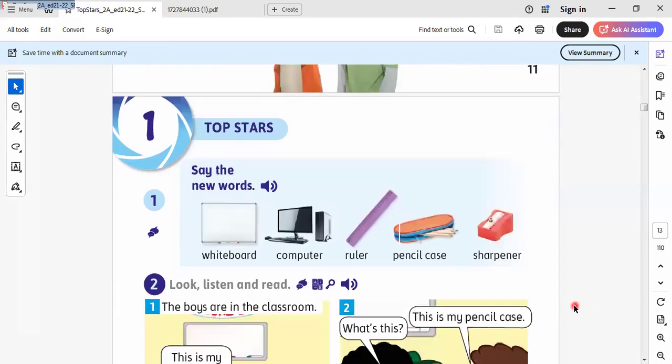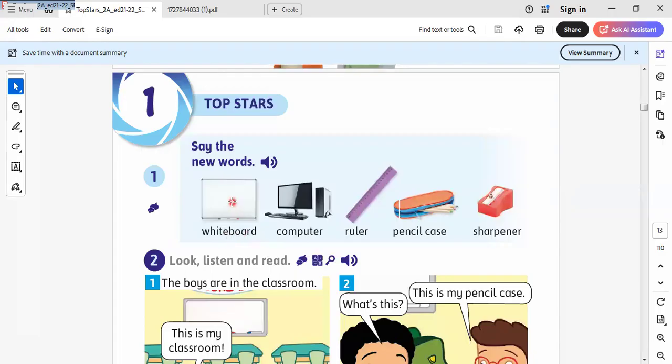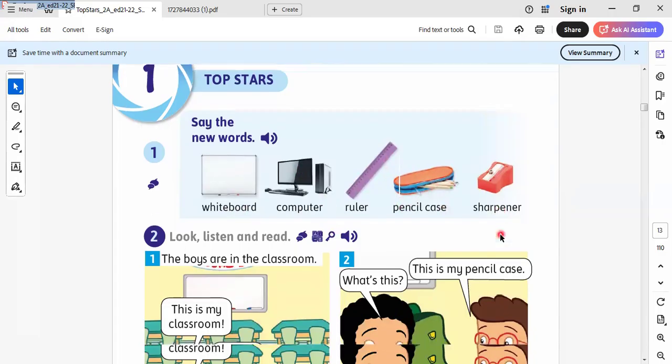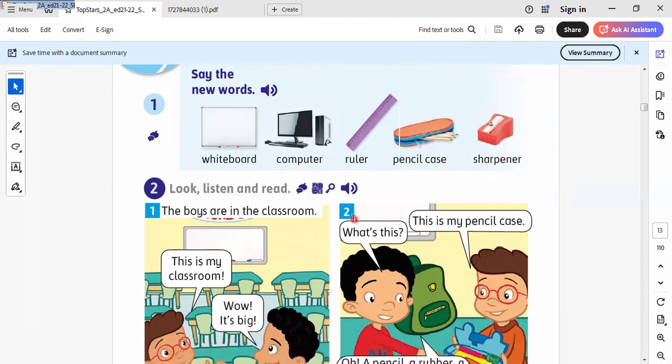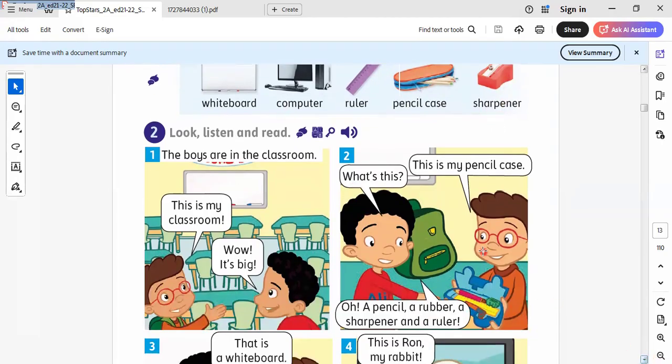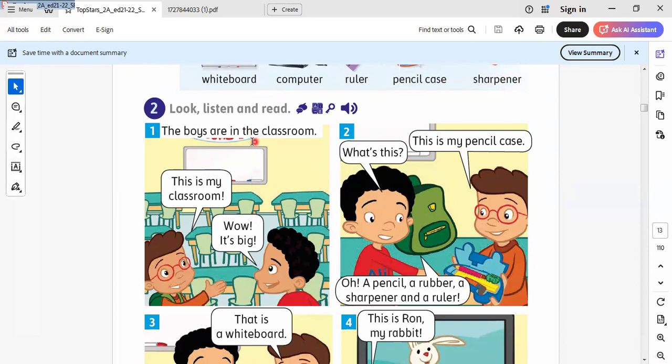Here we have another word, whiteboard. This is whiteboard. This is computer, ruler, pencil case, and sharpener. Whiteboard, computer, ruler, pencil case, and sharpener. Let's read the dialogue and know more about this.